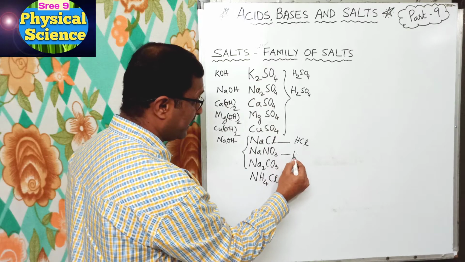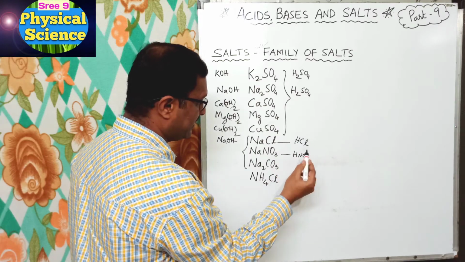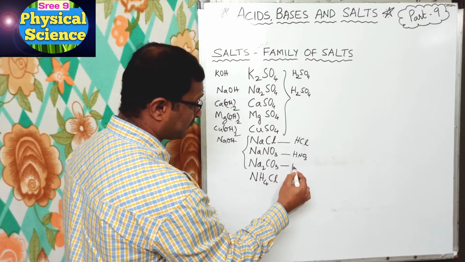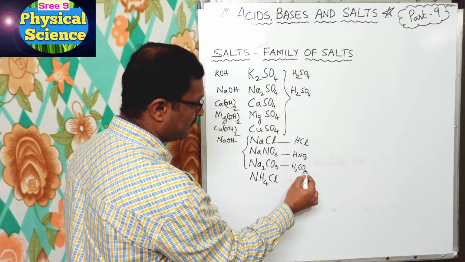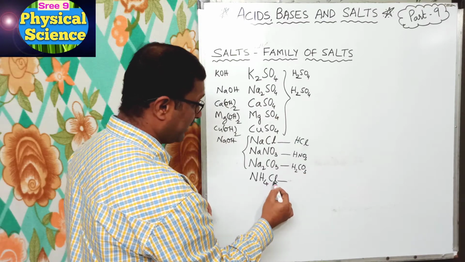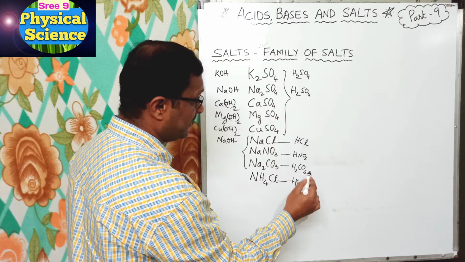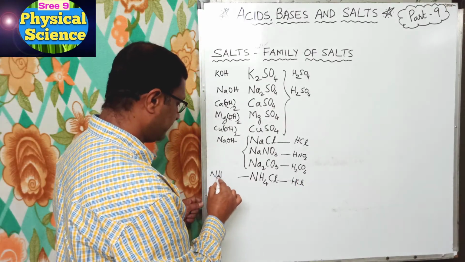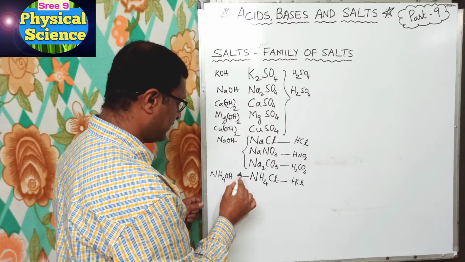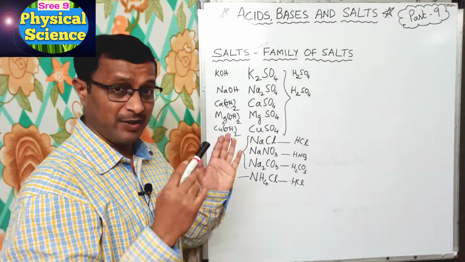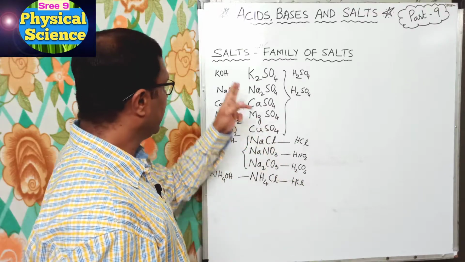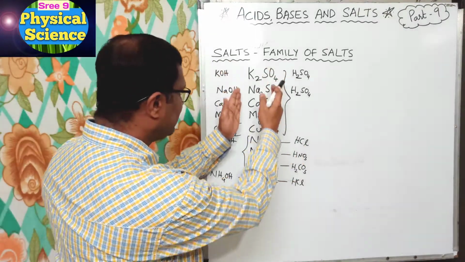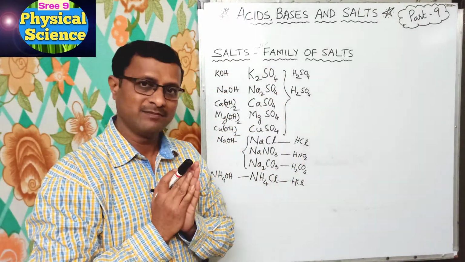Nitrate means the acid is HNO3, and CO3 means carbonic acid, H2CO3. For NH4Cl, the Cl is also from HCl, and the base is ammonium hydroxide. So here you see the acids and bases from which these salts are formed.